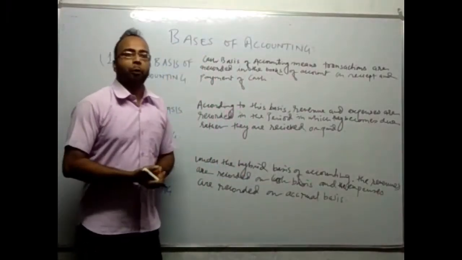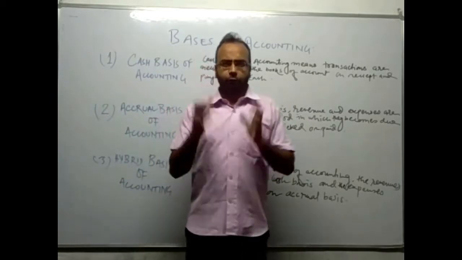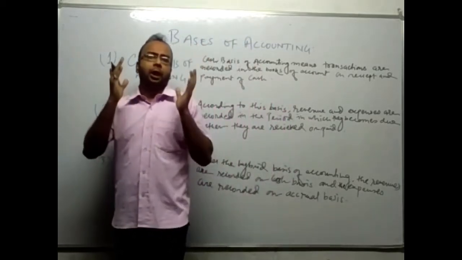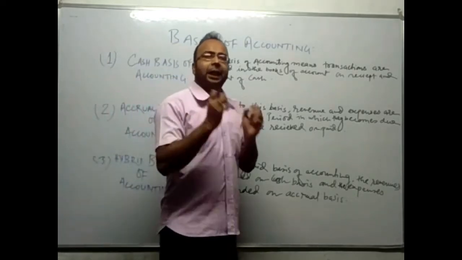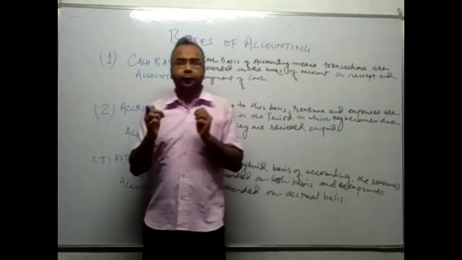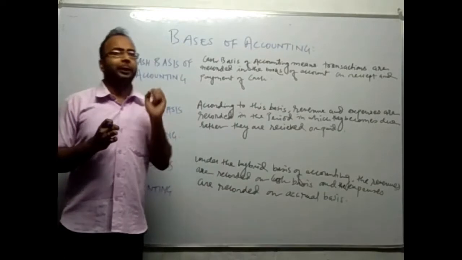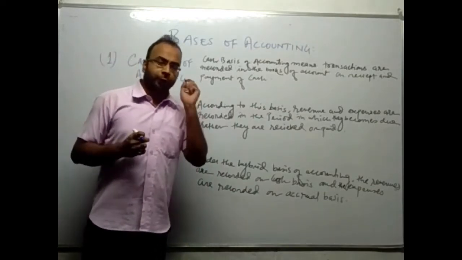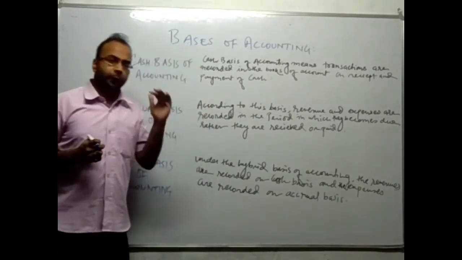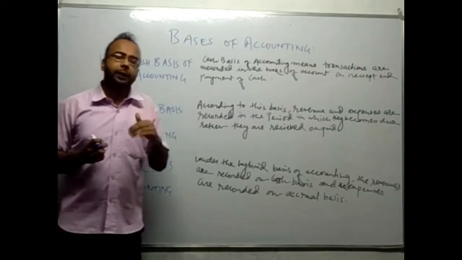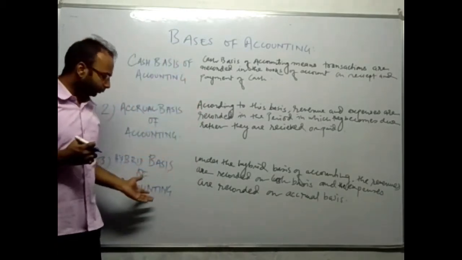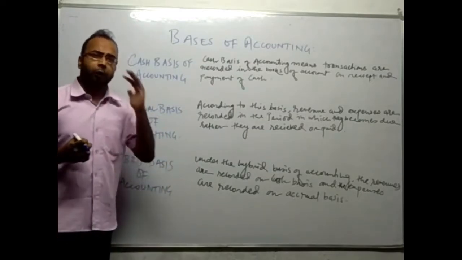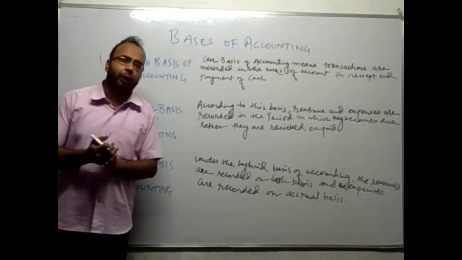We are going to discuss the basis of accounting. Basis of accounting means what are the ways through which accounting can be done, or what are the ways through which records may be made in the books. So there are three bases of accounting. The first one is cash basis of accounting, the second one is accrual basis of accounting, and third one is hybrid basis of accounting. Now let us discuss cash basis of accounting.